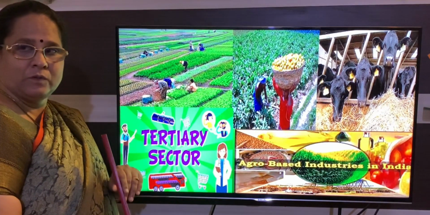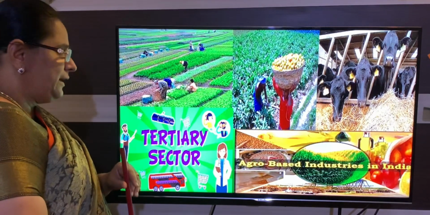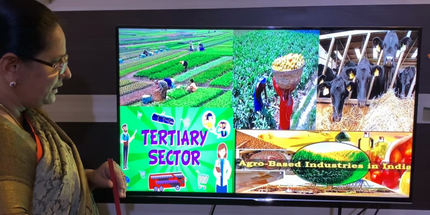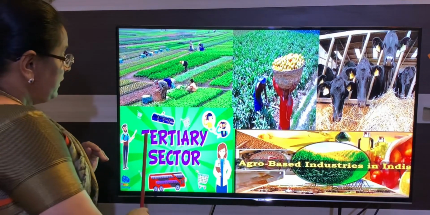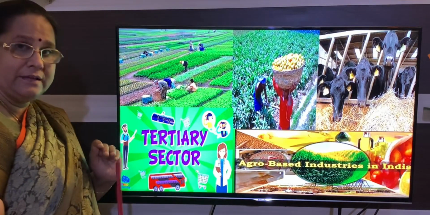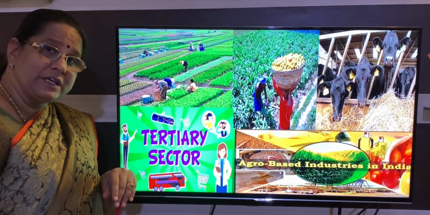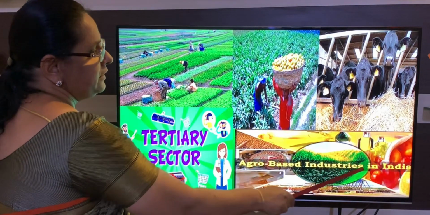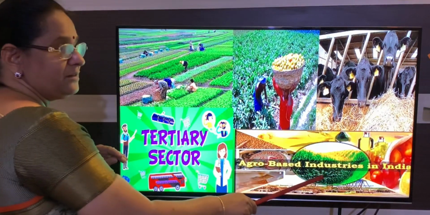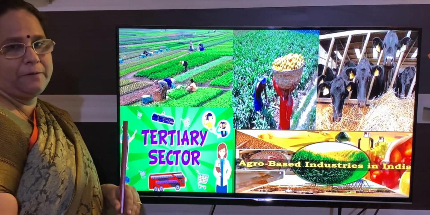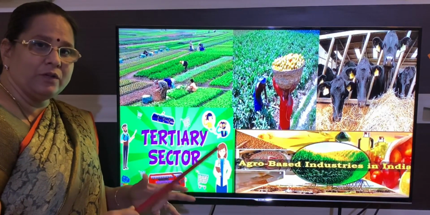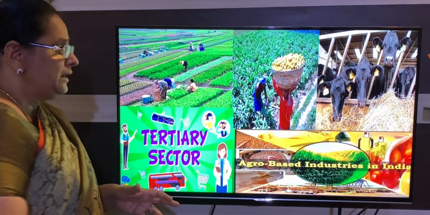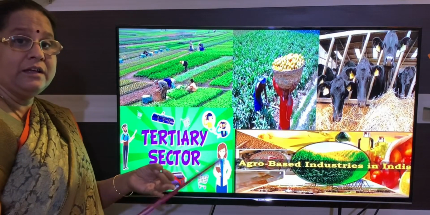Is that clear, children? And the next one we are learning about is the tertiary sector. Agriculture helps in the development of the tertiary sector. And the last one is agro-based industry. Development of agro-based industry means industry which depends on agriculture for raw materials like cotton, sugarcane and jute.